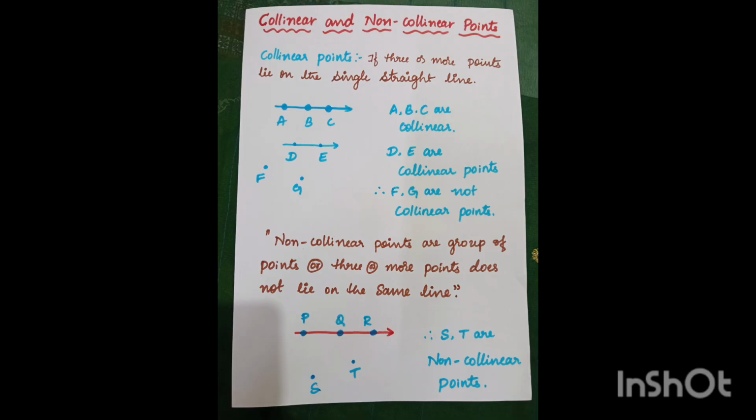Hello students, today's topic is collinear and non-collinear points. Collinear points are three or more points lying on the same line.